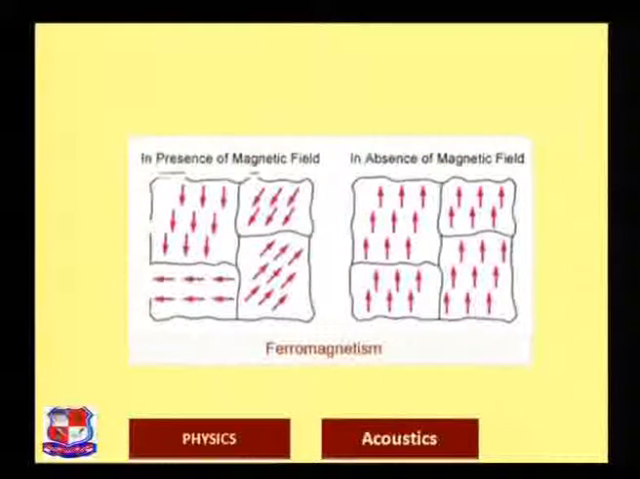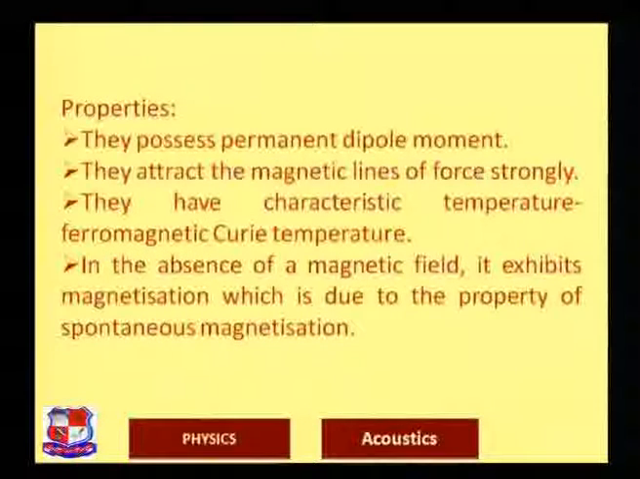Here you can see, as I told you, there are domains shown. You can see the different directions of the resultant dipole moments of the domains. In the presence of magnetic field, they are aligned in a particular direction. If I remove the magnetic field, even then they do not align in random directions. They will remain aligned in the particular direction of the external magnetic field.